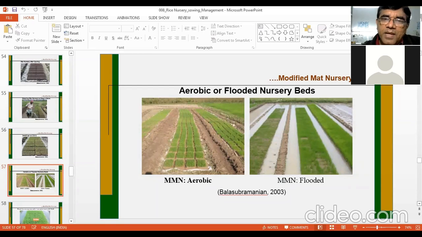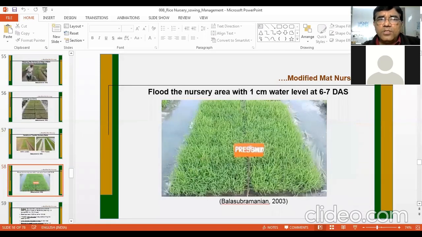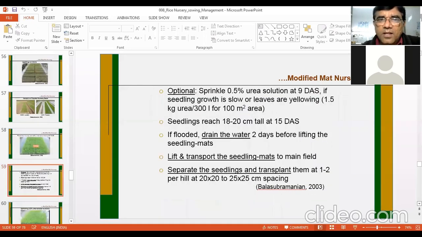In one case, left side, you will get more roots. In the right side case, you will get less root. Now, flood the nursery area with 1 centimeter water after 6 to 7 days of sowing. Optional, sprinkle 0.5% urea solution at 9 days after sowing if seedling growth is slow or leaves are yellowing. So urea foliar spray can be done. Seedlings reach 18 to 20 centimeter tall at 15 days after sowing.